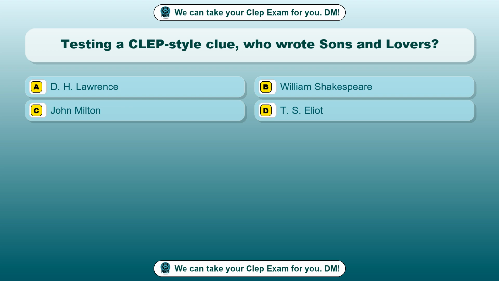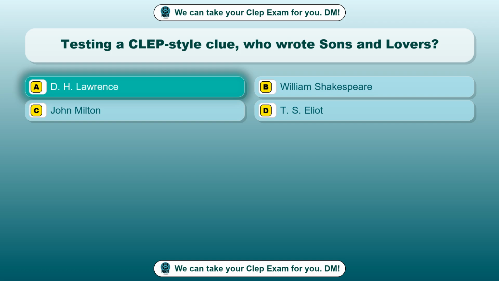Question 79. Testing a CLEP style clue. Who wrote Sons and Lovers? Option A. D. H. Lawrence. Option B. William Shakespeare. Option C. John Milton. Option D. T. S. Eliot. The correct answer is option A.